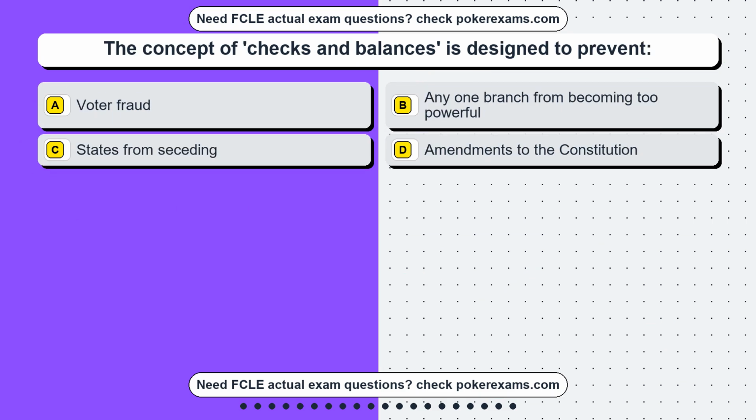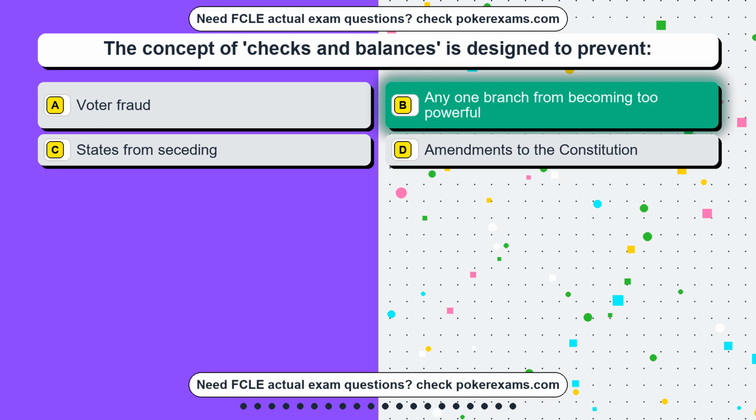Question 14. The concept of checks and balances is designed to prevent: Option A, voter fraud. Option B, any one branch from becoming too powerful. Option C, states from seceding. Option D, amendments to the Constitution. The correct answer is option B, any one branch from becoming too powerful.